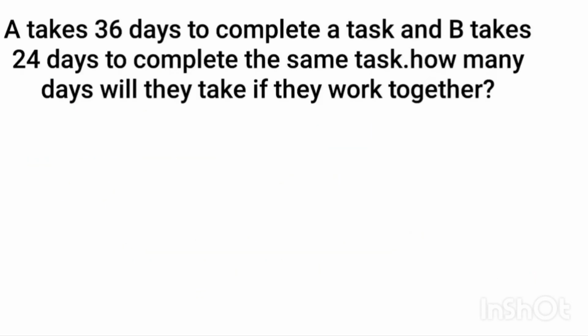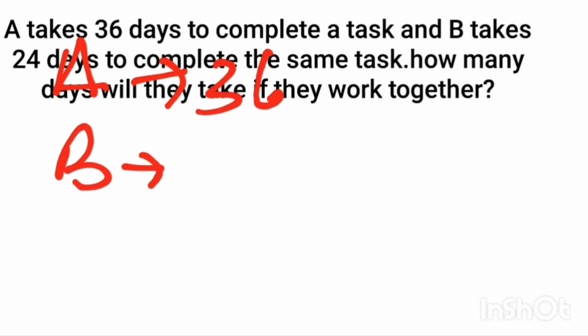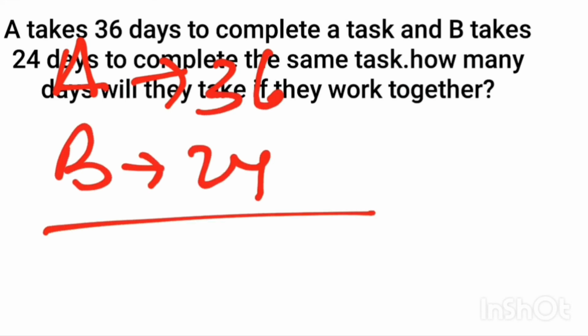Now we are going to solve the third question. The question says A takes 36 days to complete a task and B takes 24 days to complete the same task. How many days will they take if they work together? Now again, 1 by 36 plus 1 by 24 will take more time, so we are going to solve this question using the shortcut form. A takes 36 days to complete the work and B takes 24 days to complete the same work. How long will they take if they work together?